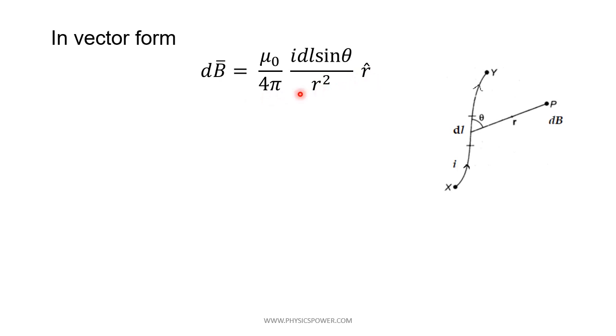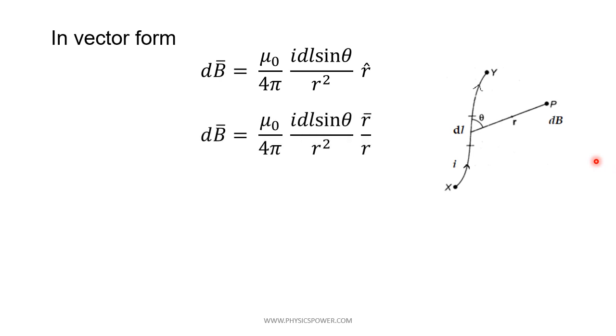So this is the magnitude we analyzed, and r cap is the direction of magnetic induction, that is, along the radius vector. Here r cap is the unit vector, and according to the definition, a unit vector is the vector by the magnitude of the vector.